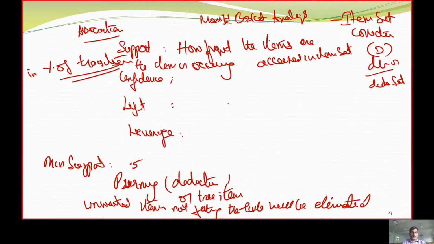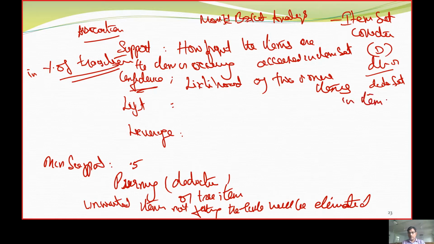The second item was the confidence. In this, we check the likelihood of two or more items, whether they are purchased together in the item set or not.